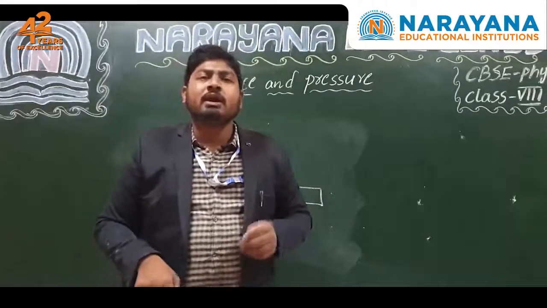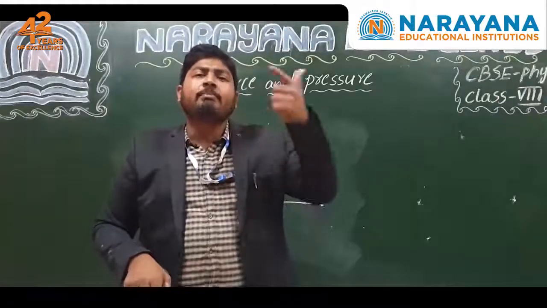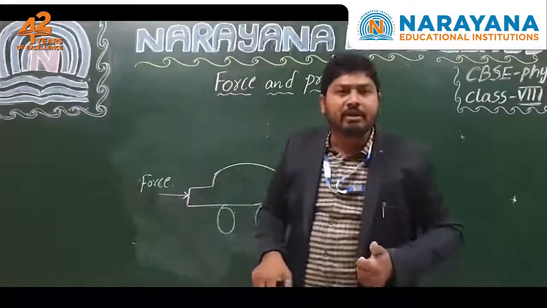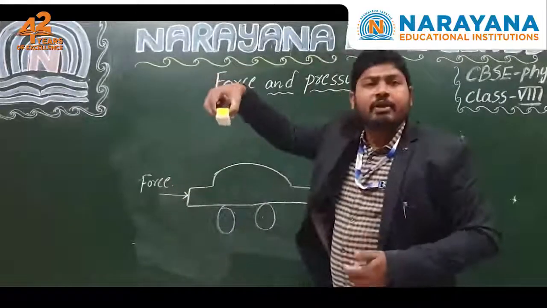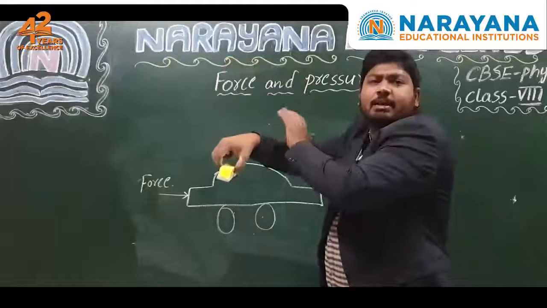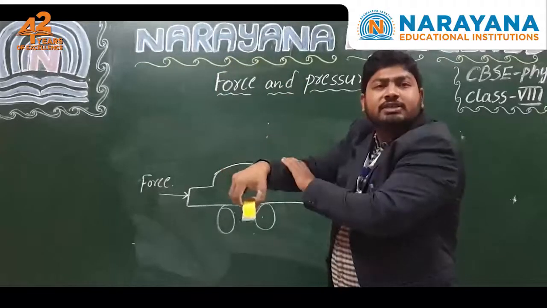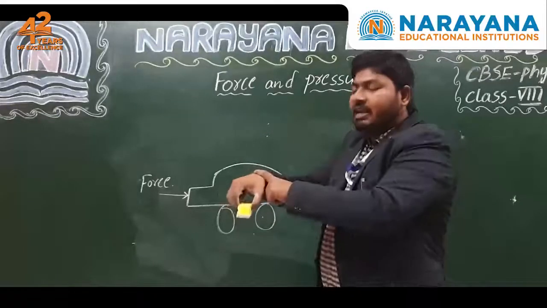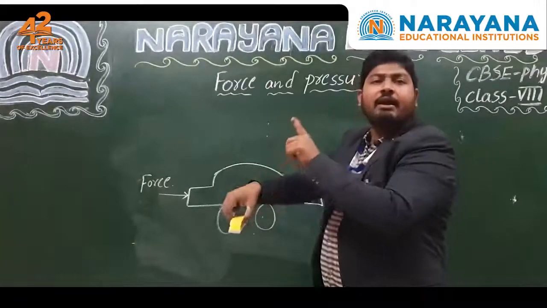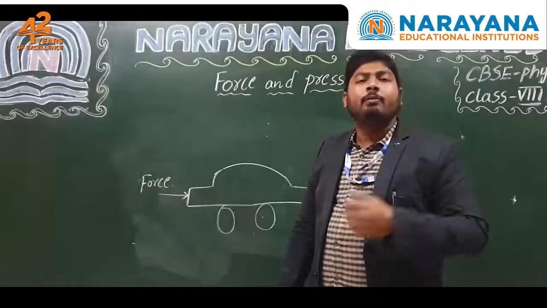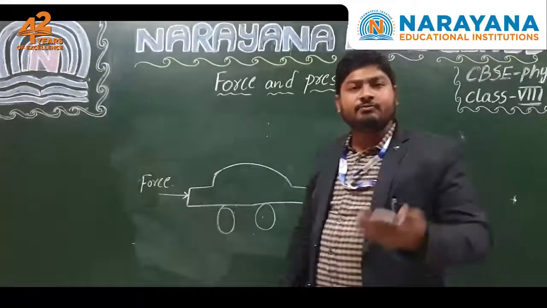Which bodies? The first one is the one which is applying the force. The second one is the one on which force is applied. Suppose I am lifting this object. Now which is applying force? My hand is applying force. On which is force applied? On the duster force is applied. So there is an interaction between my hand and the duster. Then only force comes into play. Hope all of you understand what is force.